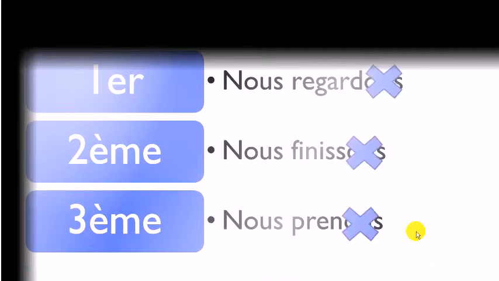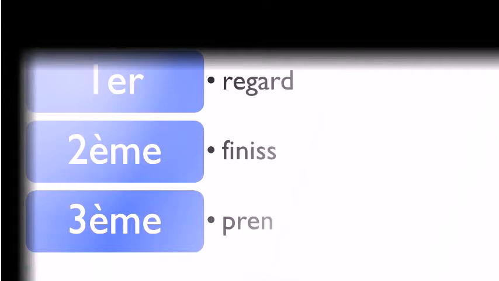So the thing will be to take away the ending of nous. And the ending of nous, it's ONS, like you saw here, here, and here. So the idea is that this ending, you will take it away. Okay? Then, that's the thing we will keep. Regarde, like that, without the ending for nous. Finisse, without the ending for nous. And then prenne, without the ending. Okay? And after that, you will add